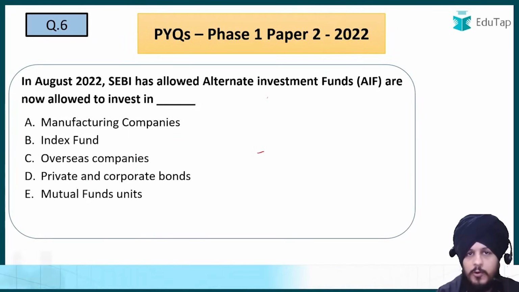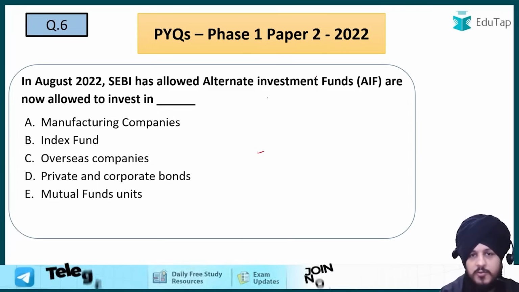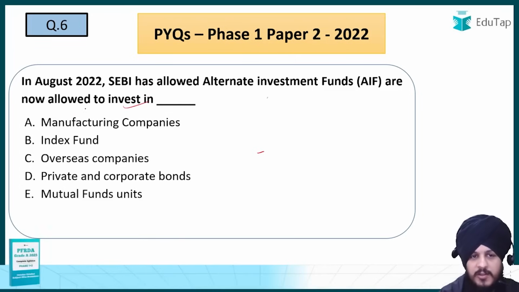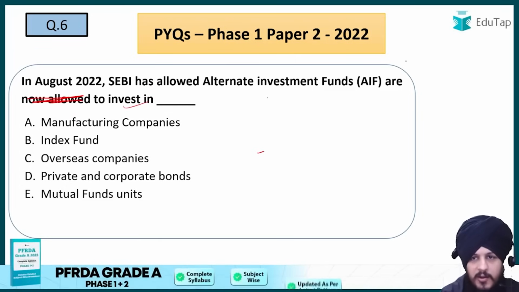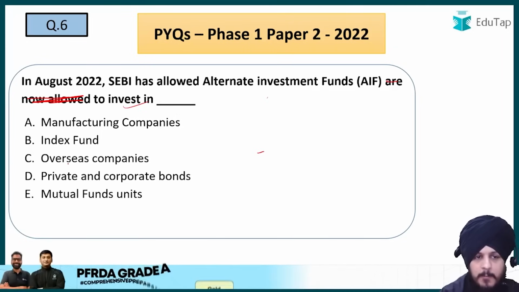Now let us move on to the next question, which is question number 6. It says that in August 2022, SEBI has allowed AIFs, which is alternate investment funds, to invest in... Basically the question's language is a bit wrong, so they are allowed to invest in which of the following? Option A, manufacturing companies. Option B, index funds. C, overseas companies. D, private and corporate bonds. And E, mutual fund units.